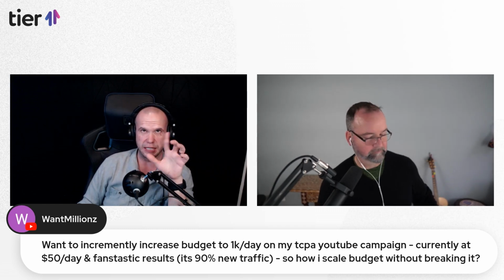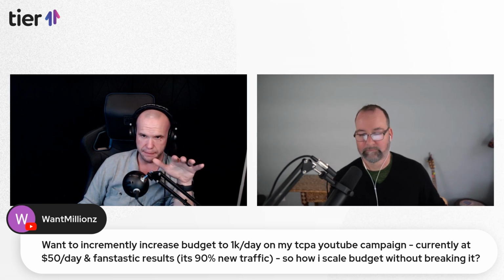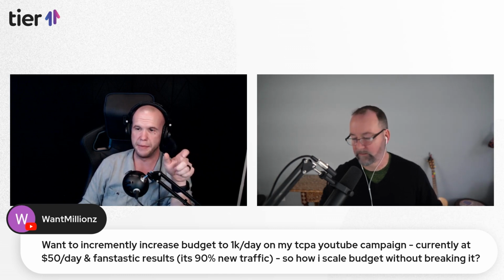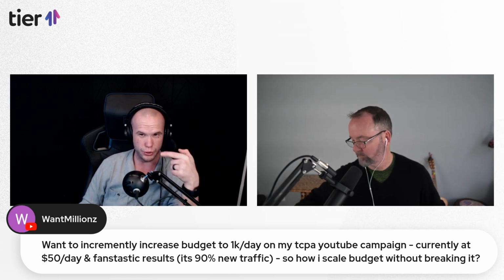Then look at the segment by conversions and add event type, and make sure that your click conversions are higher than your engage view conversions. If engage view conversions are higher, it means your campaign is not actually going towards new traffic. It might be new to GA for that week, but it's still essentially doing display remarketing to all the traffic that's on the site. Let's clear out those two first.